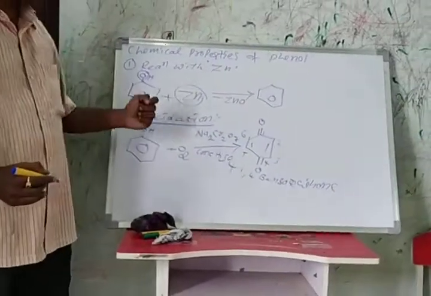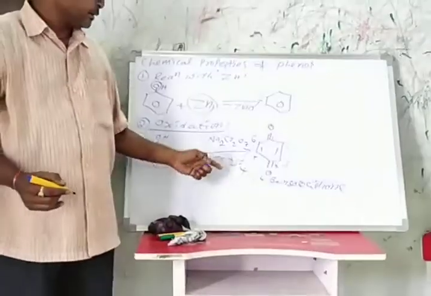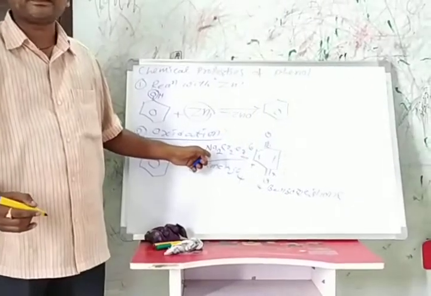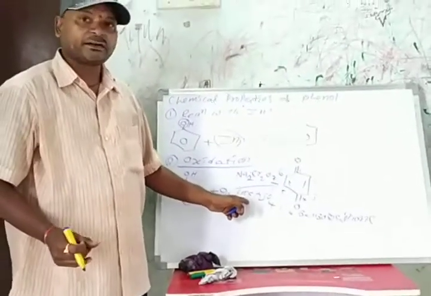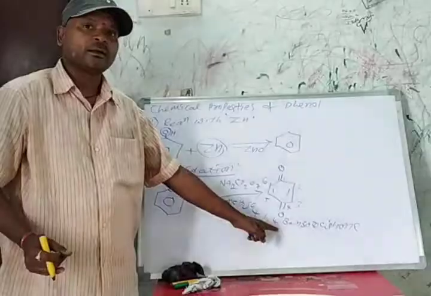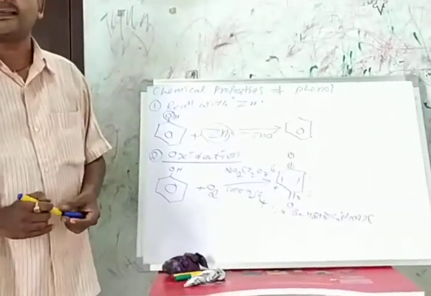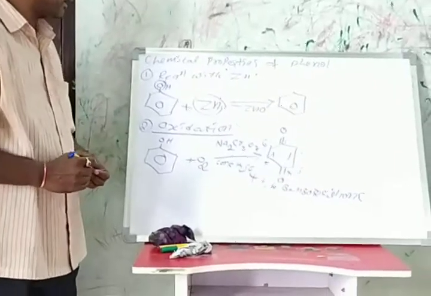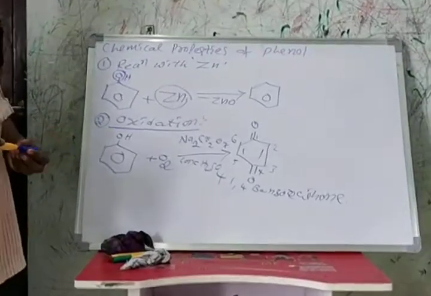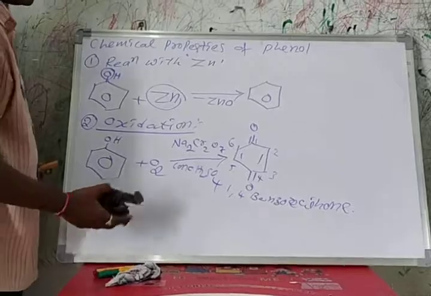That means oxidation of phenol with sodium dichromate and concentrated sulfuric acid forms 1,4-benzoquinone. We simply call it a quinone. This is about the oxidation reaction of phenol and the reaction with zinc.